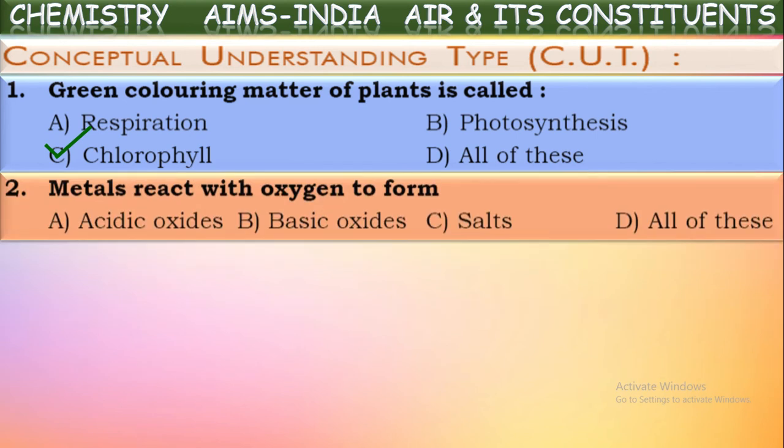Metals react with oxygen to form what? Metals will burn in the presence of oxygen with different colors. Metals react with the oxygen and form respective metallic oxides. These metallic oxides are basic in nature, so we can call them basic oxides. Metals on reaction with oxygen form metallic oxides. Basic oxides.